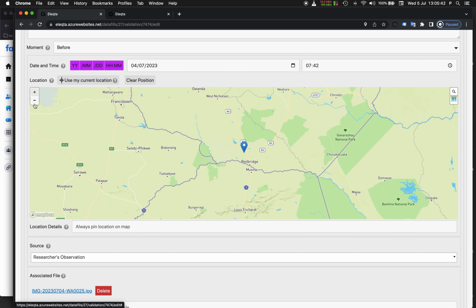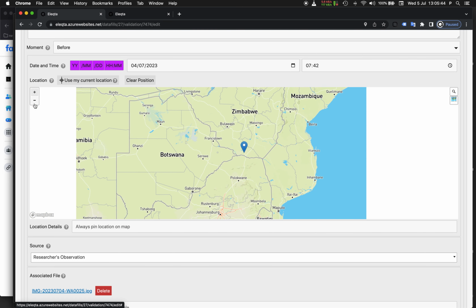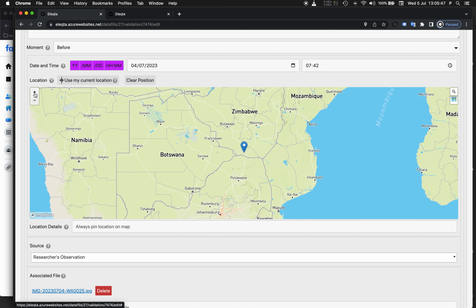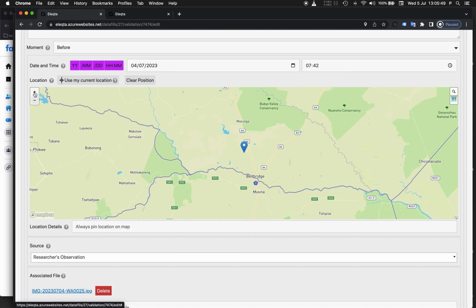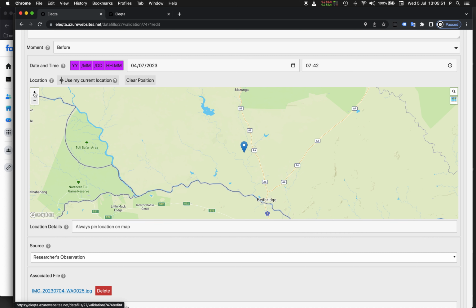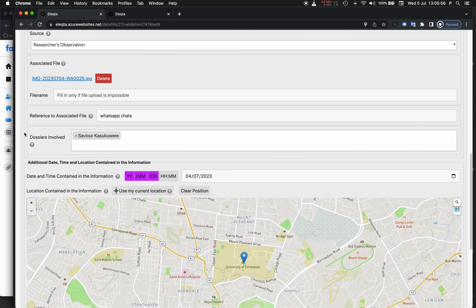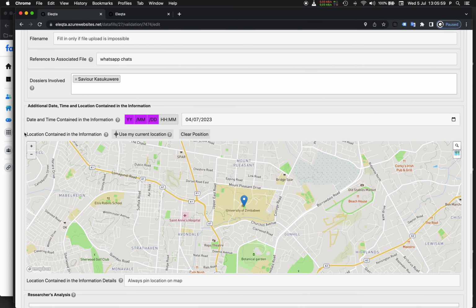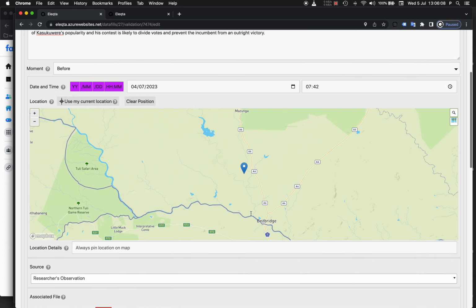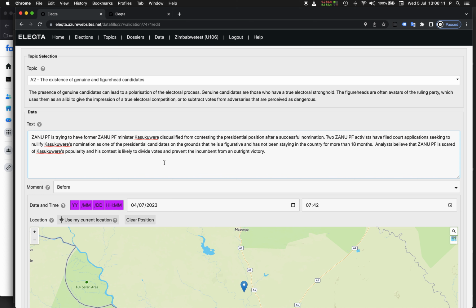So I see also that the position has been indicated here on the map. Well, it's deep down in the south of Zimbabwe. So I think that this needs a little bit of explanation. I can also see that the second map here has been filled in with a position that's the University of Zimbabwe, but I can't see any reference to the University of Zimbabwe here in the information. So I don't know why this was done.